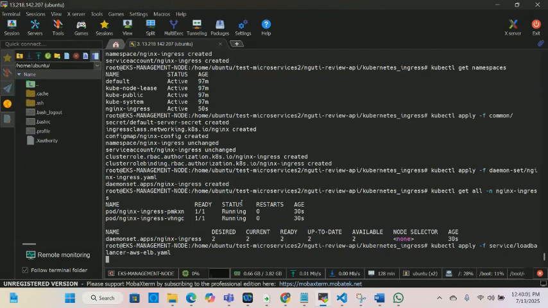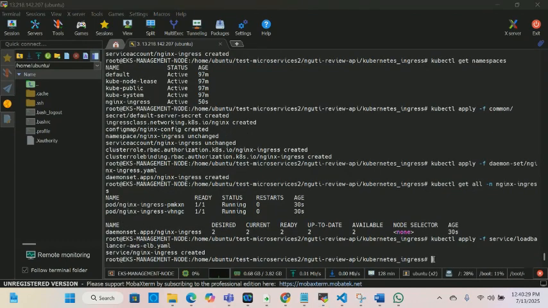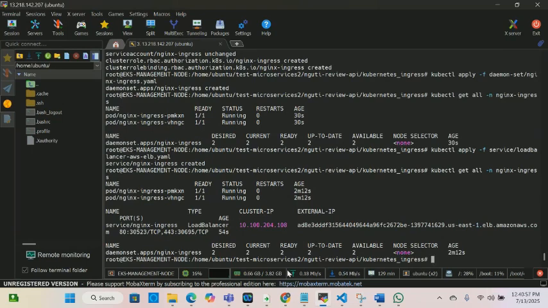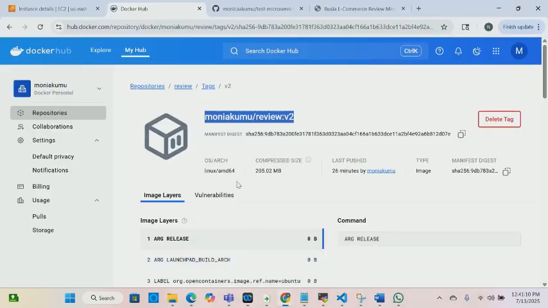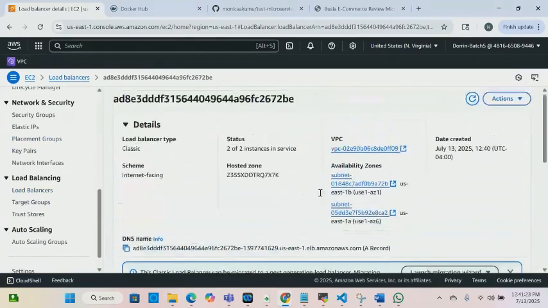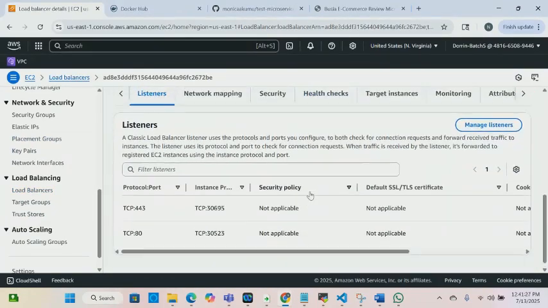Now we need to create a load balancer. I'm gonna run this command to expose Nginx controller to the internet. We run that command for the load balancer. And we can run this command to see this. You see this is our load balancer right here. And if we go to our instance, we should see it right there. This is it. Just got created.